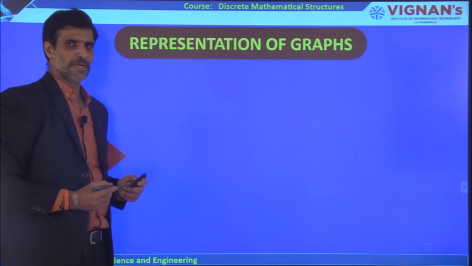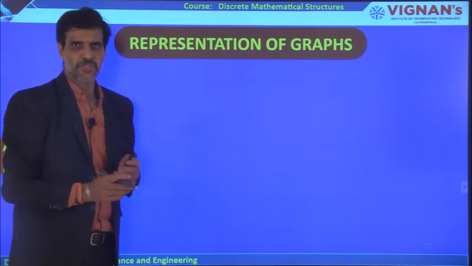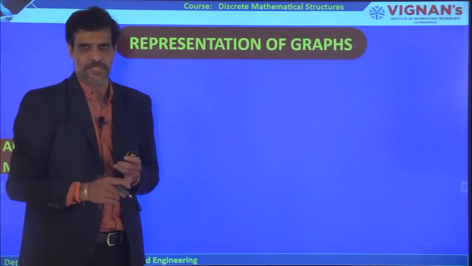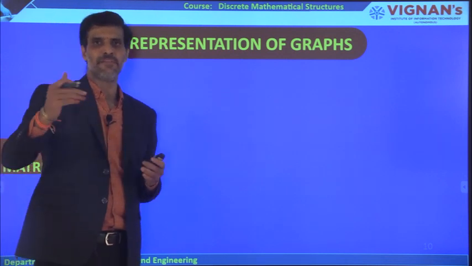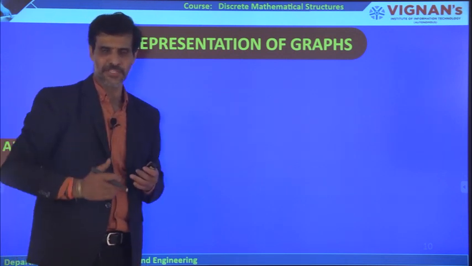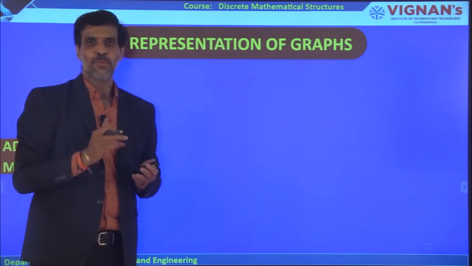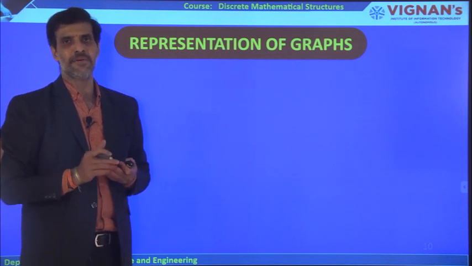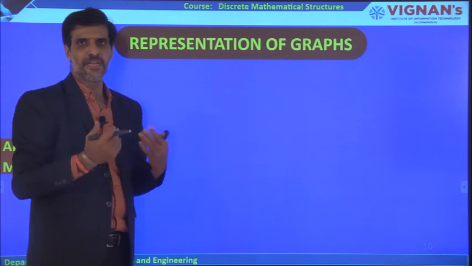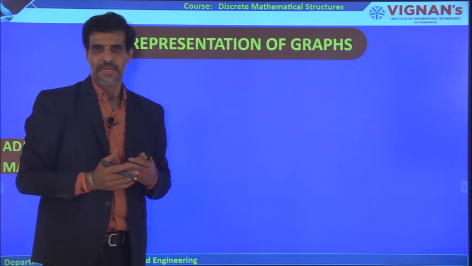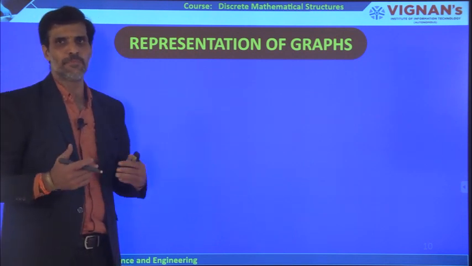Now coming to the second part. Till now we discussed the important terminology which is used in graphs. The first one is what is a loop edge, and the second one is parallel edges, meaning two or more edges having the same endpoints. Then what is an adjacent vertex, what do you mean by an adjacent edge, and then we discussed the degree for an undirected graph and the degree for a directed graph. And then in the last slide we discussed what we mean by a subgraph.